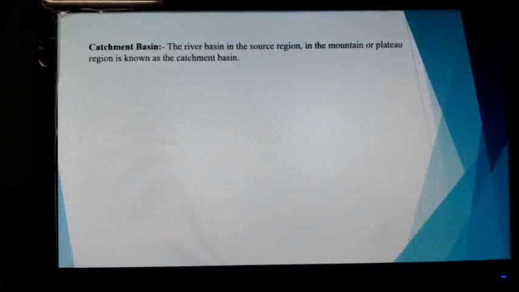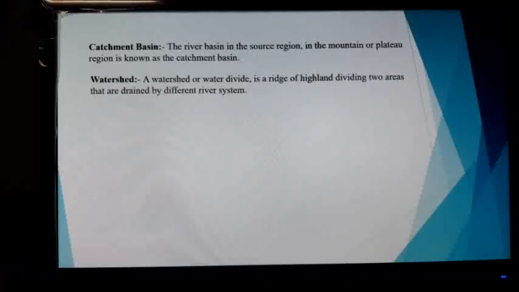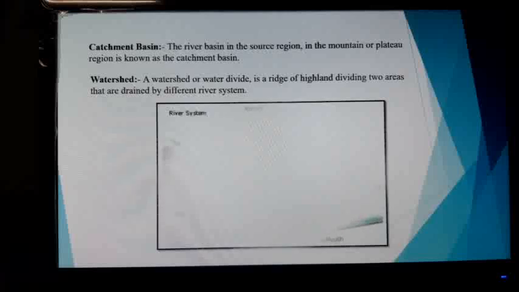Now catchment basin: the river basin in the source region in the mountain or plateau region is known as the catchment basin. Watershed: a watershed or water divide is a ridge of highland dividing two areas that are drained by different river systems.